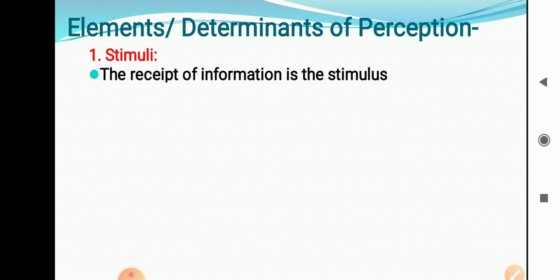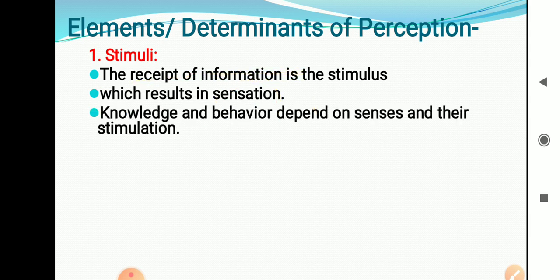Okay, that is the most important. Receipt of information is nothing but the stimulus. So, stimulus is nothing but the message. Stimulus is nothing but the information. Okay, that is the first component, which results in sensation. That means after receiving the stimulus, after receiving information, we get the sensation, we get the meaning.